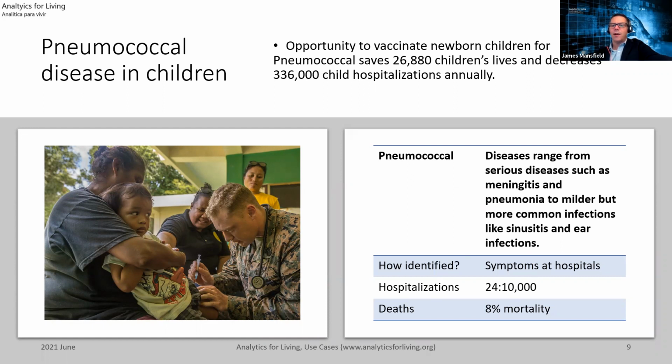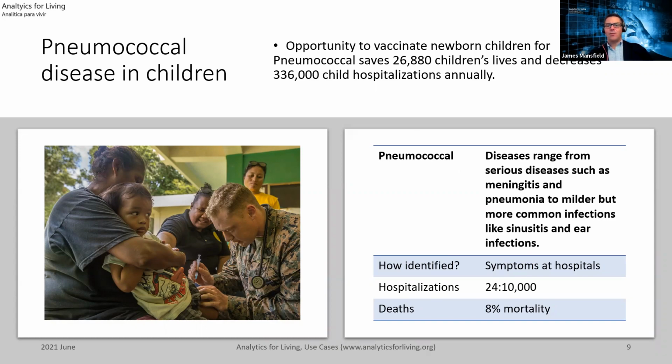Oh, pneumococcal. So you typically see, well, about 10,000 infections. This would be 10,000 infected. 24 would go to the hospital, and 8% of those would die. So I say, oh, the numbers look small, 24. No, it's not. When we project that out, it's almost 27 million children dying each year. Almost 336,000, the 24 per 10,000, is 336,000 children hospitalized. It's a big problem. And it's a preventable disease.